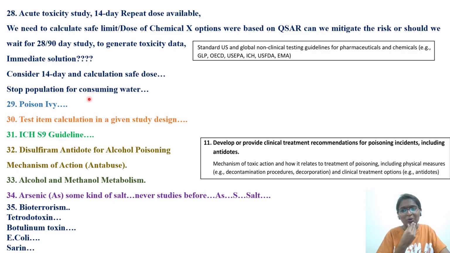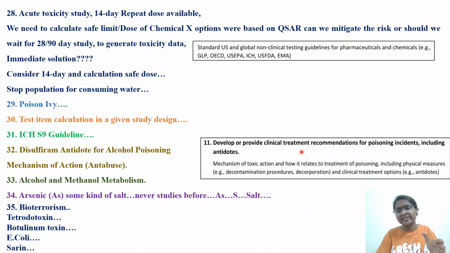So see how it is based on the options. I do not remember exactly what the options were. Like that they keep asking in the exam. So these are the things which are taken from the ABT brochure only: standard US and global non-clinical testing guidelines for pharmaceuticals and chemicals, for example GLP, OECD, US EPA, ICH, US FDA and EMA.